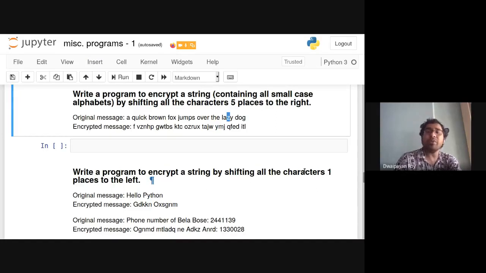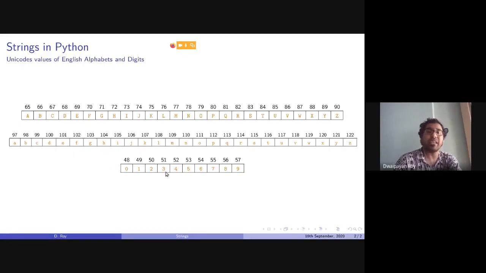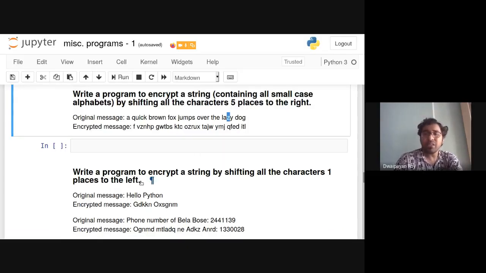Here in this problem, it was a left shift. So if it is 0, then it will be 9. If it is 97, that is A, it should be Z. The problem was that it should be one place to the left. We should shift the whole thing 1 place left. So if this statement is given as the original message, then A should be transformed into Z based on this problem statement.